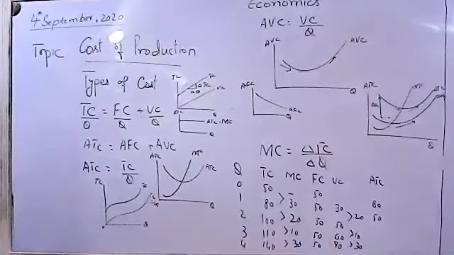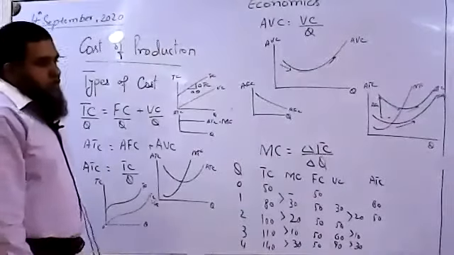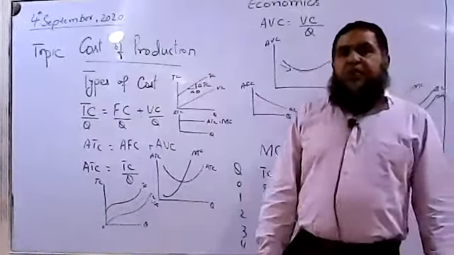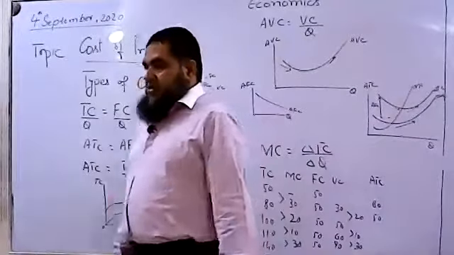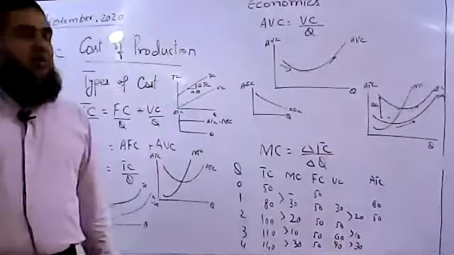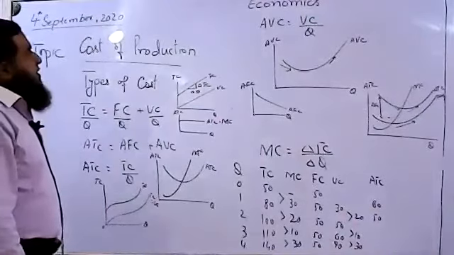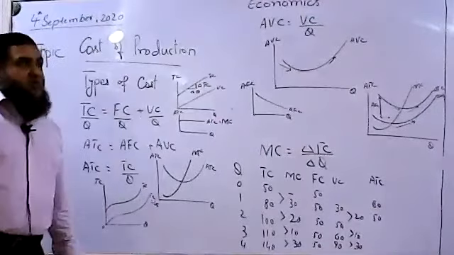We have this much till now. We have concluded our topic of cost of production. I hope that if schools are opening on 15th of September, then we will be continuing our lessons in our physical classes, not online classes, and the rest of the things will be done. After the cost of production, we will be continuing with revenues and profit maximization of the firms, and then the market structures, which are the most important topics of this chapter, and then it will be ended.